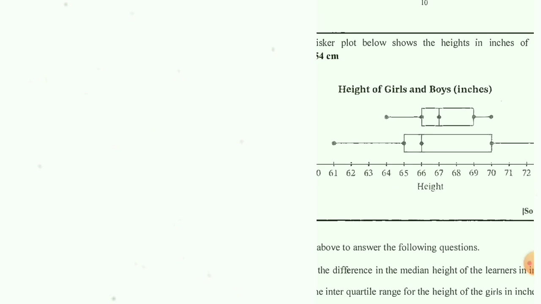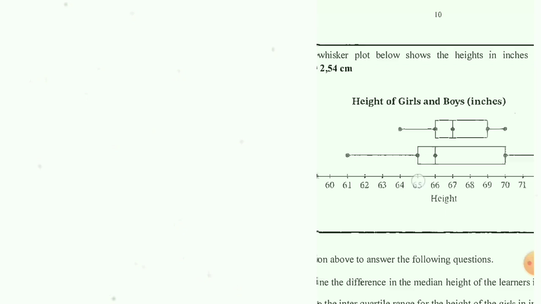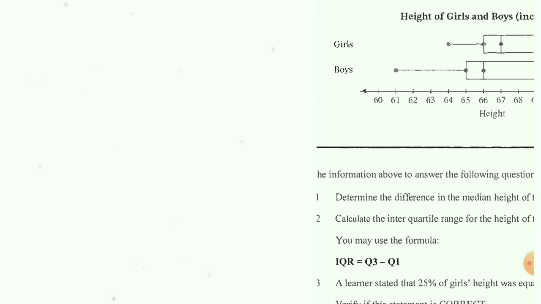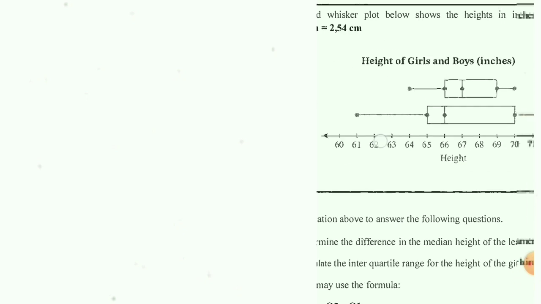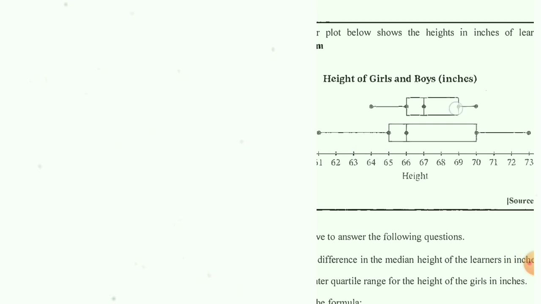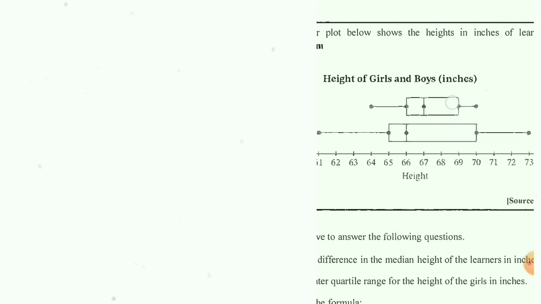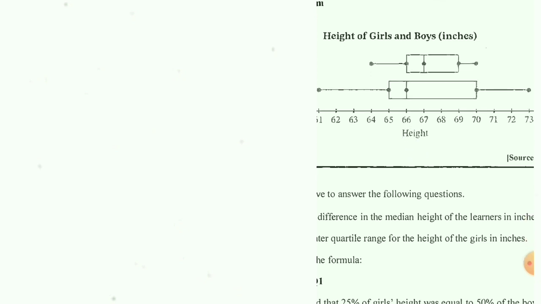Let's check, guys. The interquartile range: Q3 minus Q1. Q3 doesn't mean Q3 is the last one. So you can see Q3 is actually, I hope you guys can see the blue line here, Q3 is the last line here. So it corresponds with 69.